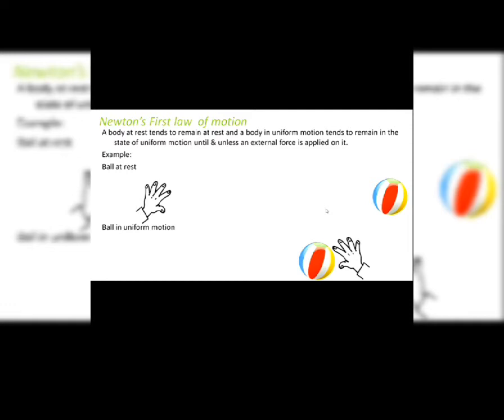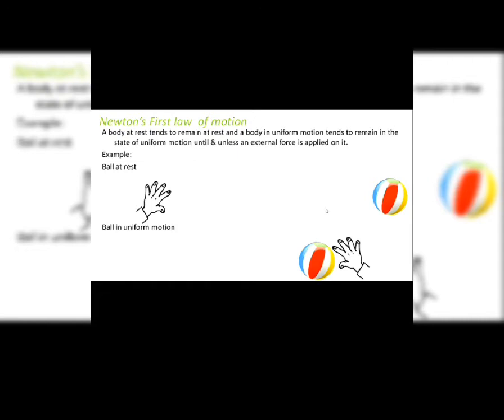Similarly, something which is in uniform motion, that is, it's moving with constant velocity, will also keep on moving with constant velocity. So, when will it move with constant velocity? When it's a hurdle-free surface, when it's a frictionless surface. So it will keep on moving with the same constant velocity until and unless you apply some external force on it to stop it. So this was Newton's first law of motion. A body at rest tends to remain at rest, and a body in uniform motion tends to remain in the state of uniform motion until and unless an external force is applied on it.